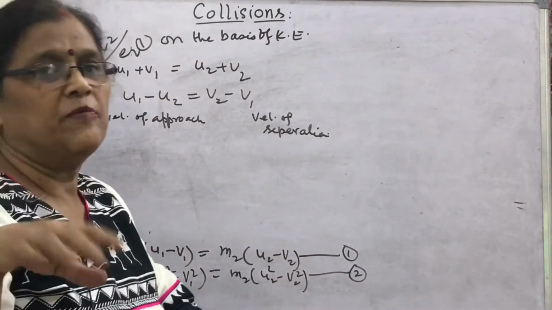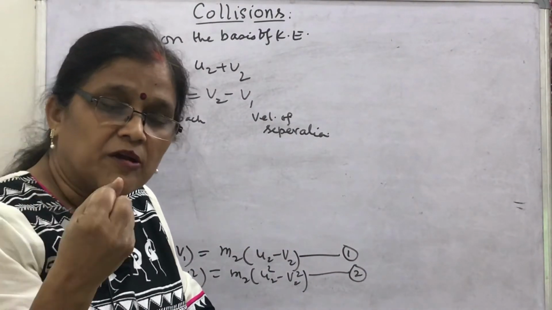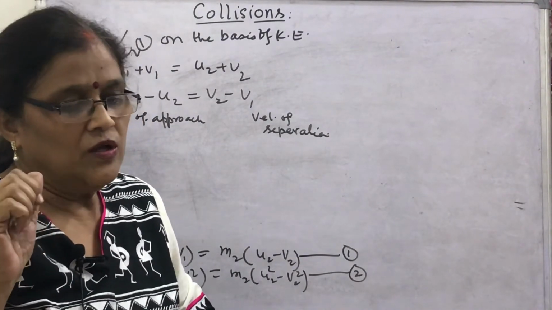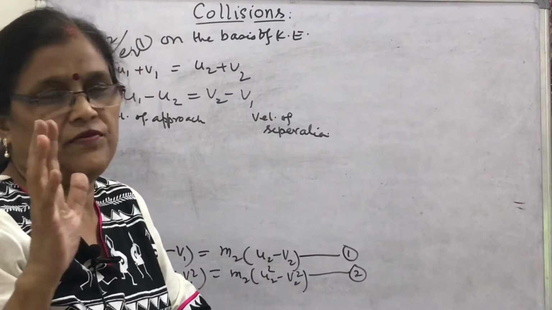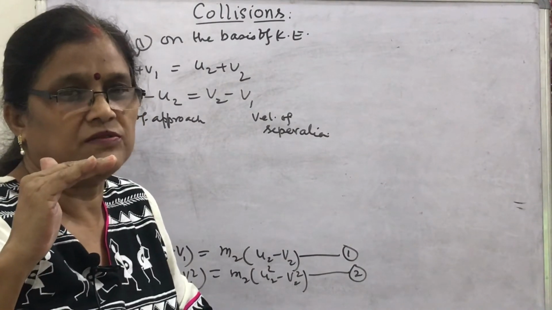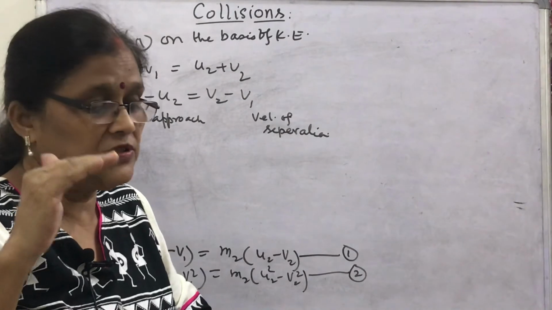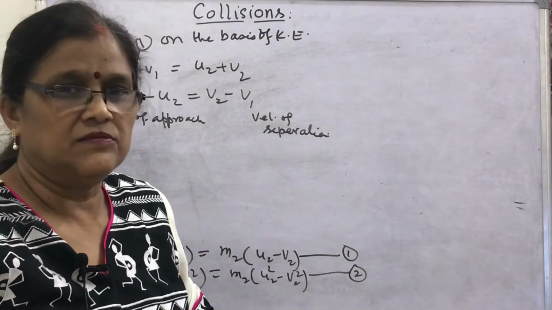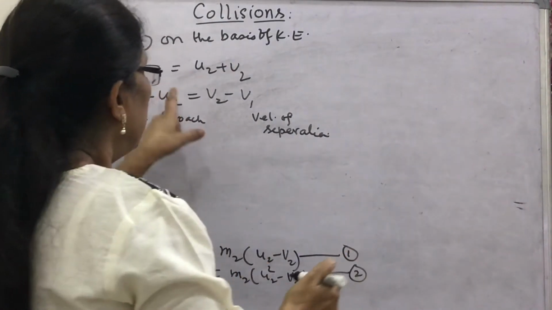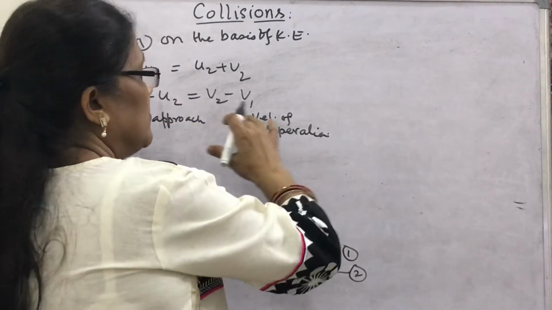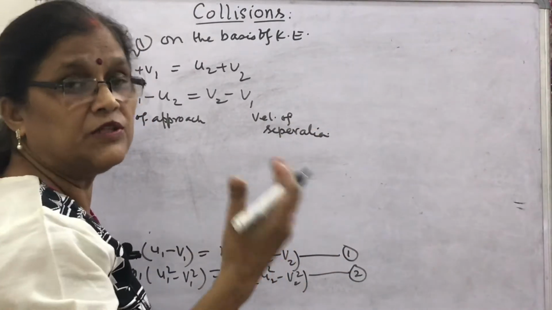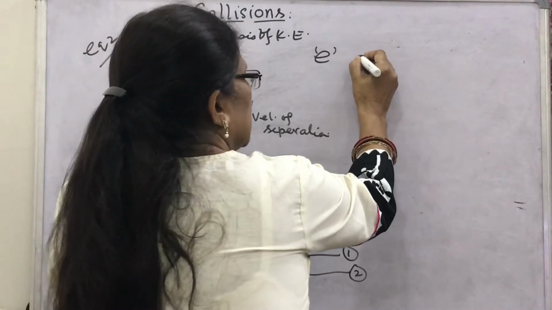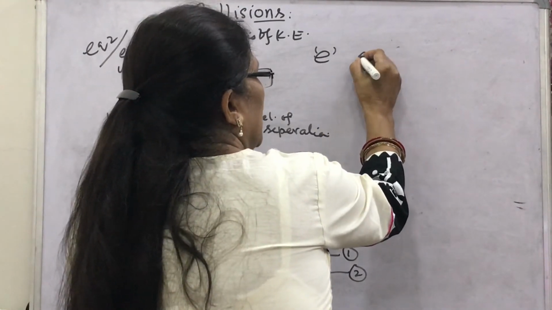Here I am going to introduce another term, called coefficient of restitution. It gives the measure of the degree of restitution. What is the coefficient of restitution? It is used to distinguish between the types of collision, for example perfectly elastic collision and partially elastic collision. What is the value of e?